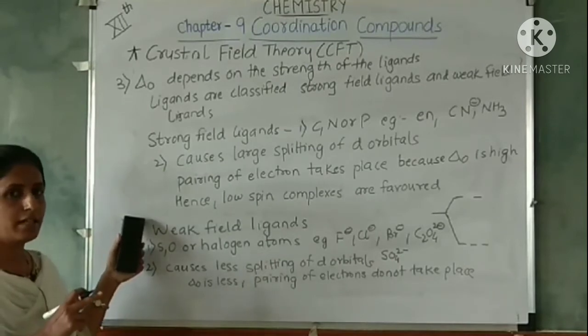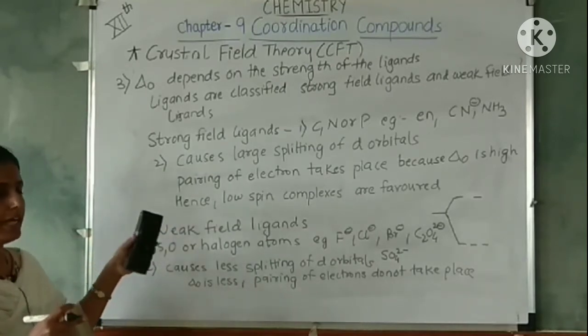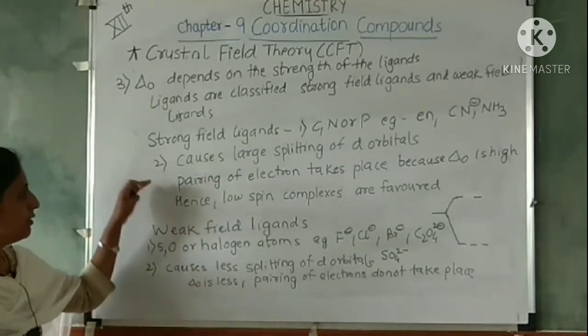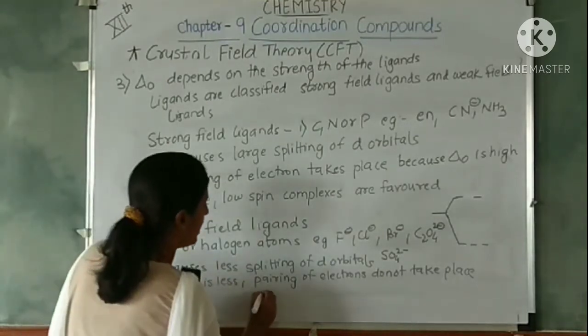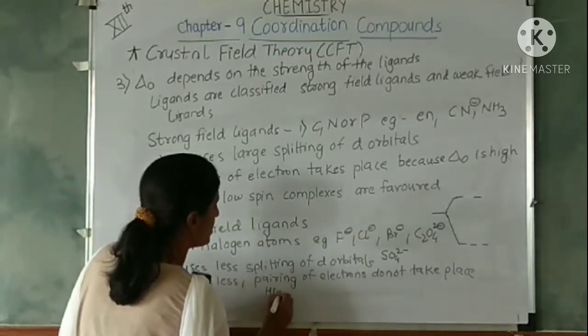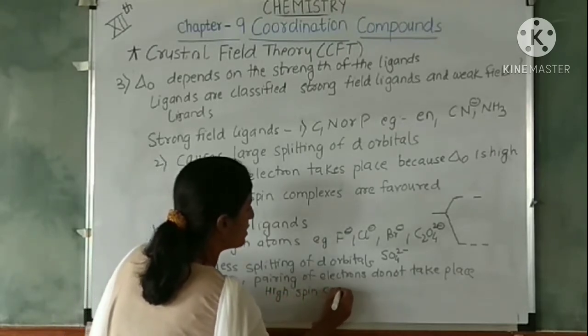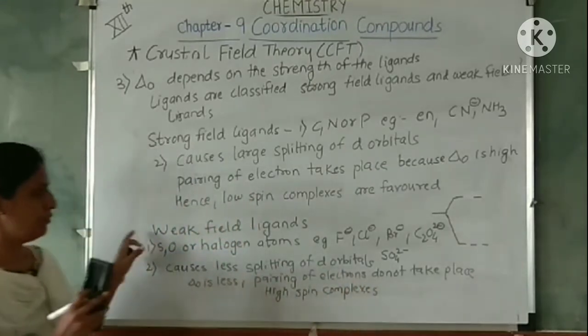We have seen yesterday the metal hybridization concept, in which some metals have paired electrons. So when the ligands are weak, there is no pairing of electrons, and hence high spin complexes are formed. High spin complexes are formed when the ligands are weak field.